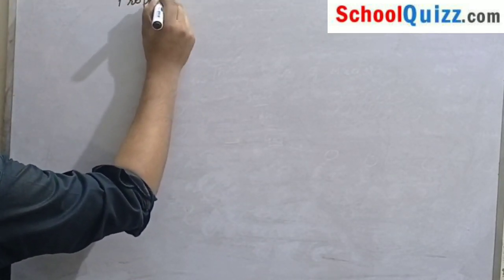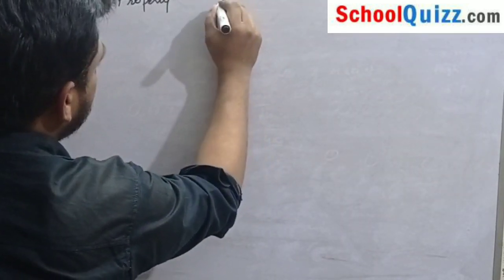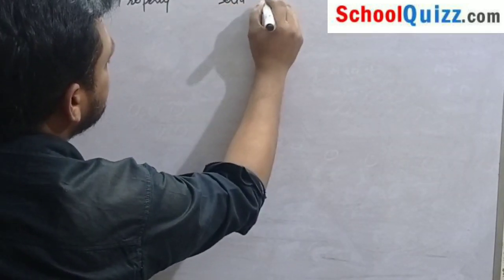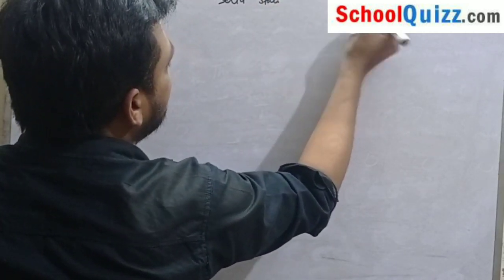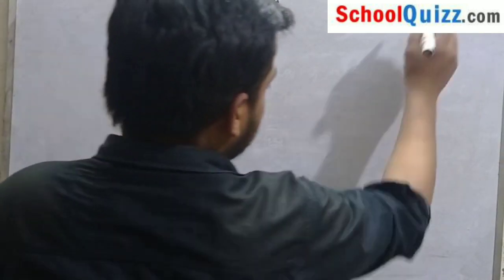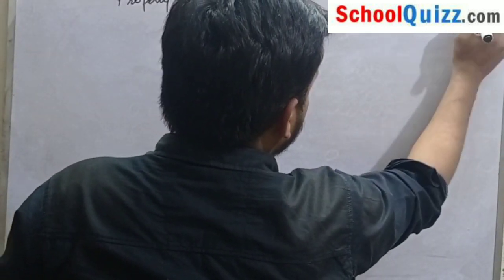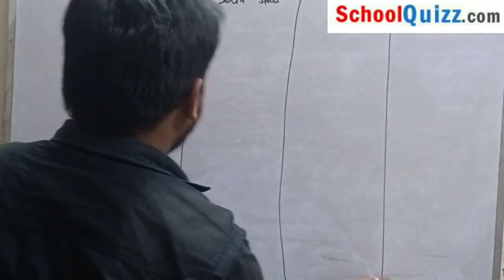First of all we will write here property, and then we will write solid state, the second one is liquid state, and the third one is gaseous state.